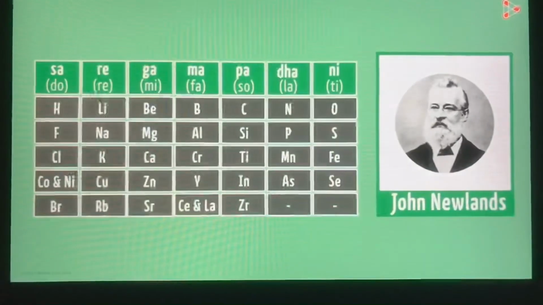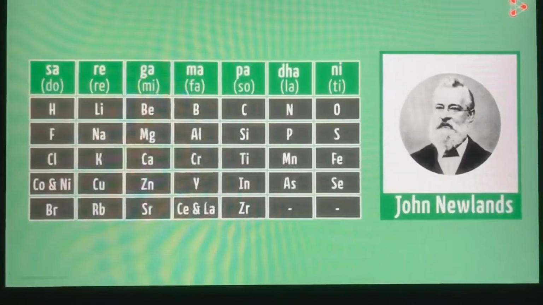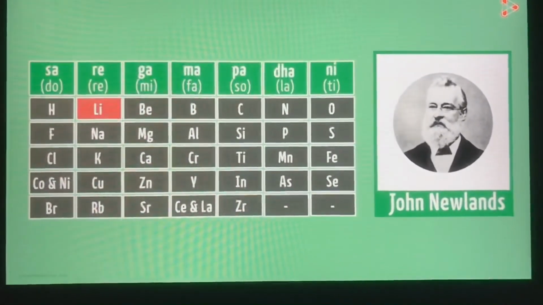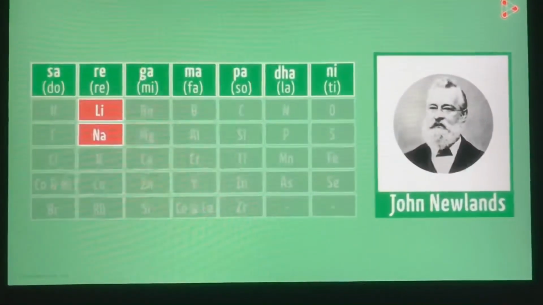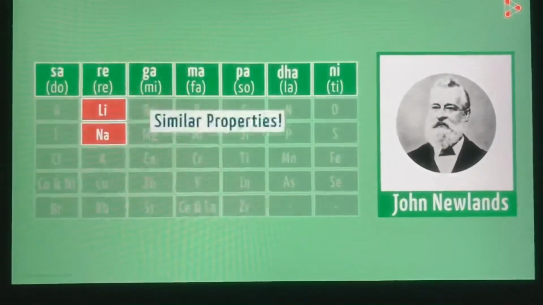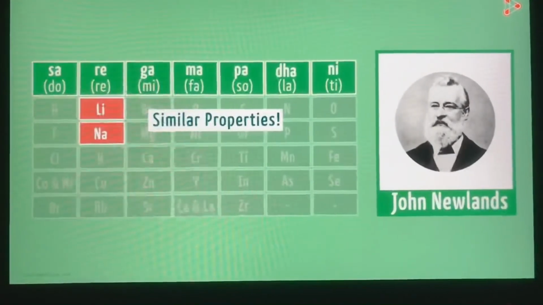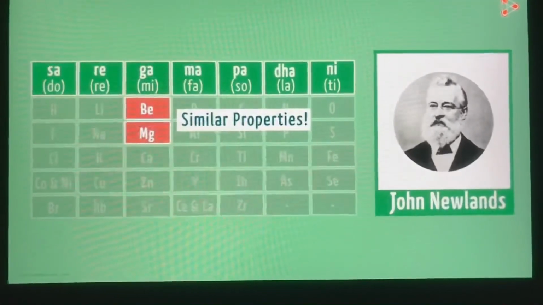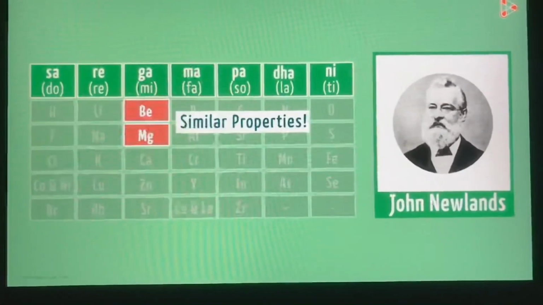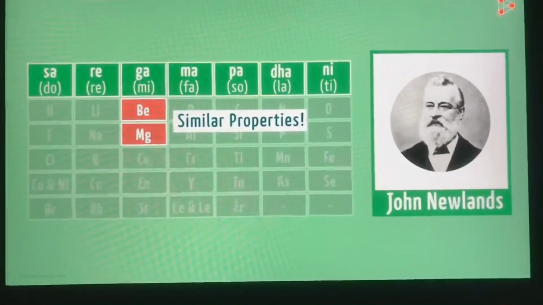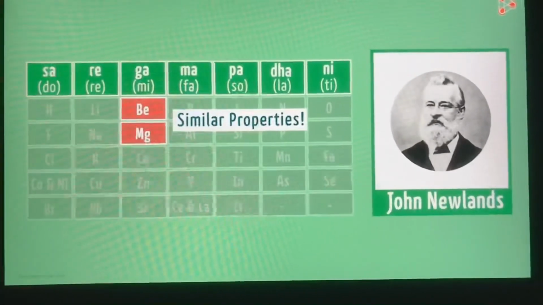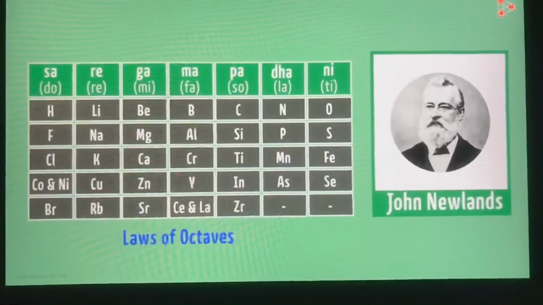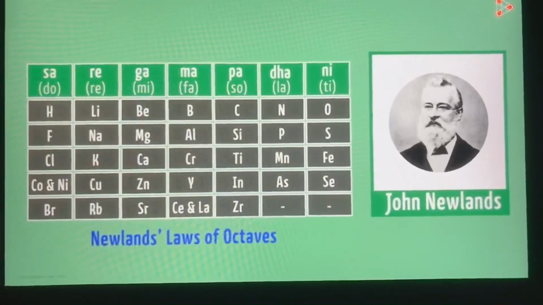This is how Newland arranged the elements in a table. For instance, as we can see here, if we consider lithium, then the 8th element after it would be sodium. You would be amazed to know that they both share similar properties. Next immediate examples would be beryllium and magnesium. Even these are at positions such that magnesium is 8 places away from beryllium. And yes, they both do resemble each other. With this analogy, Newland named the grouping system of elements the law of octaves, or Newland's law of octaves.